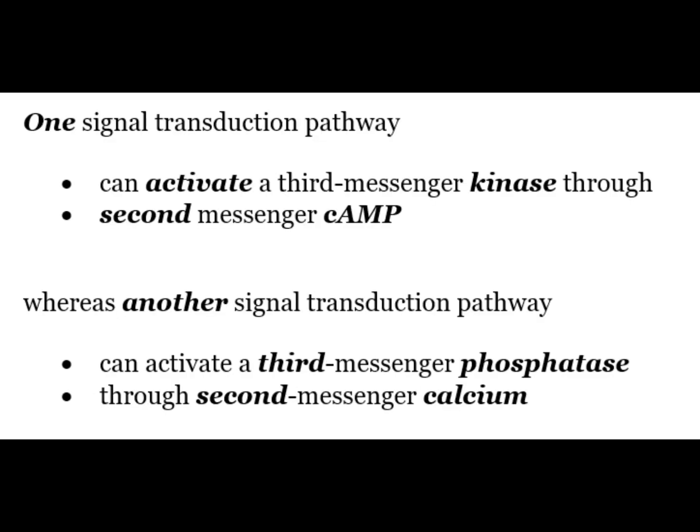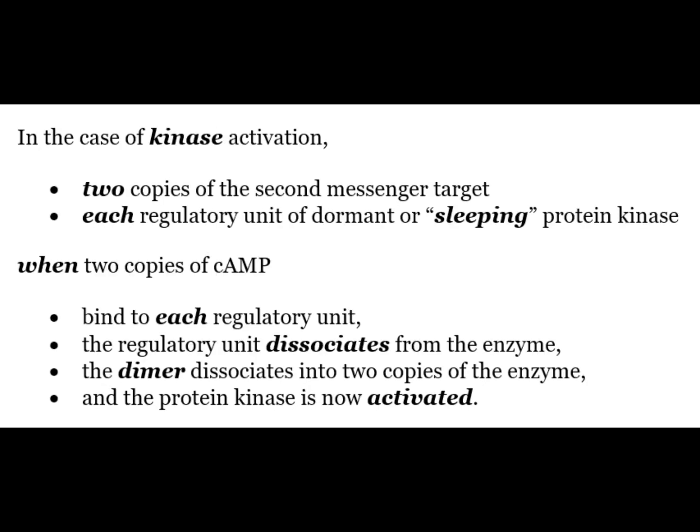One signal transduction pathway can activate a third messenger kinase through second messenger cyclic AMP, whereas another signal transduction pathway can activate a third messenger phosphatase through second messenger calcium. In the case of kinase activation, two copies of the second messenger target each regulatory unit of the dormant or sleeping protein kinase. When two copies of cyclic AMP bind to each regulatory unit, the regulatory unit dissociates from the enzyme. The dimer dissociates into two copies of the enzyme and the protein kinase is now activated.